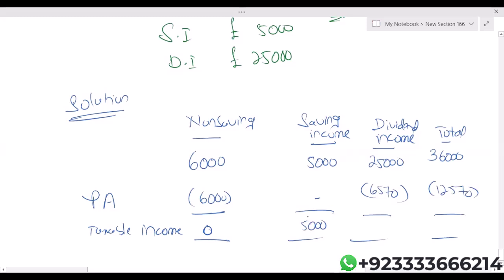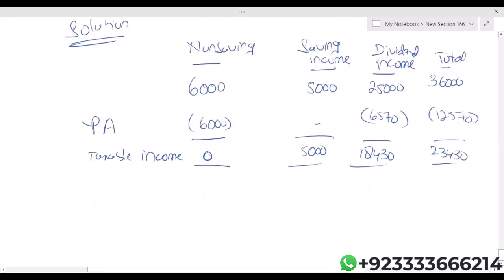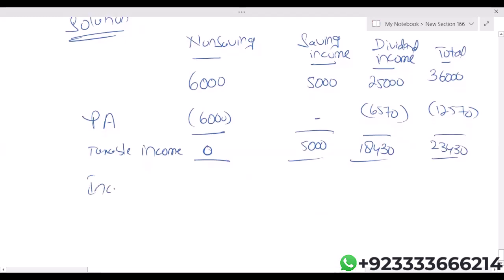So 25,000 minus 6,570, 18,430. 23,430. Obviously, the entire 5,000 falls in the starting rate band.